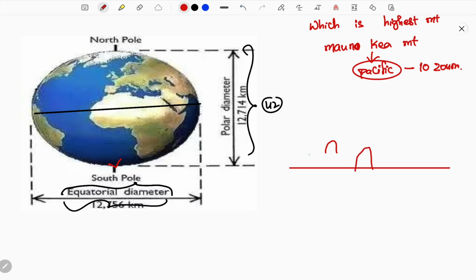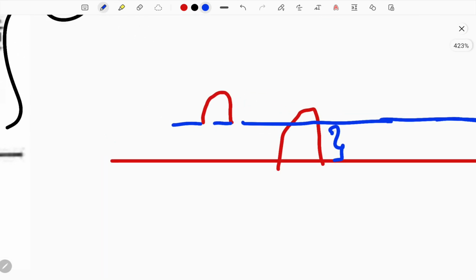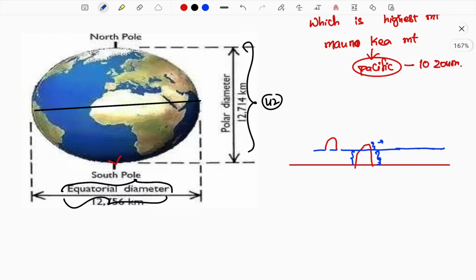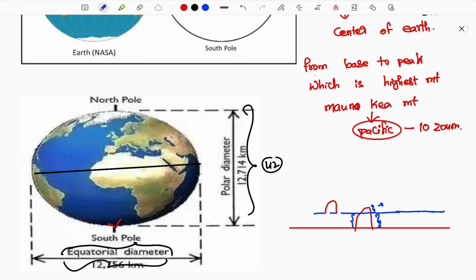If you consider this as the mean sea level, most of Mauna Kea is submerged under the water. You can see most of the part is under water, and only about 4,400 meters, an approximate value, is above sea level. The remaining part is beneath the ocean. It is part of the Hawaii Islands. So if any question asks from base to peak which is the highest peak, that is Mauna Kea.